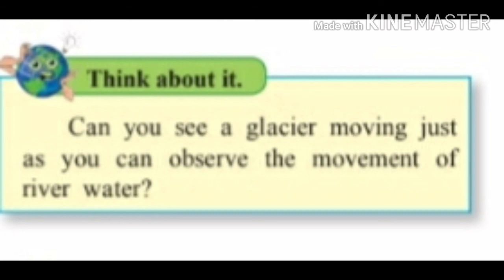Think about it. Can you see a glacier moving just as you can observe the movement of river water? Answer: as a glacier is a body of solid ice, its speed of movement is comparatively slow. As a river is a body of liquid water, its speed of movement is comparatively fast. Therefore, we cannot see a glacier moving just as we can observe the movement of river water. In this way, we have seen the work of glaciers and landforms. Thank you.